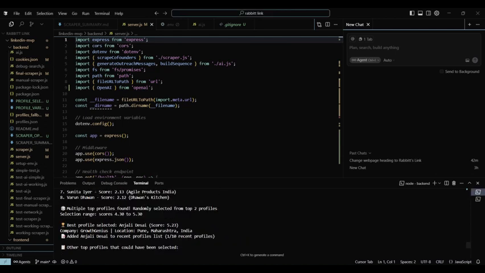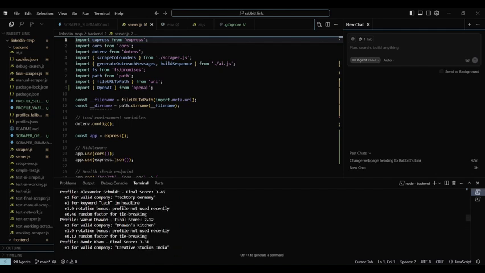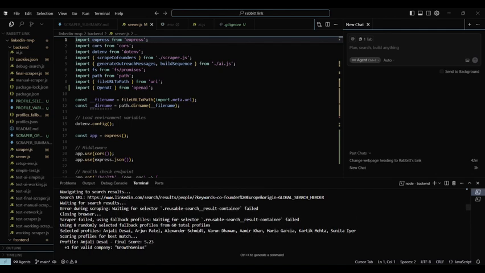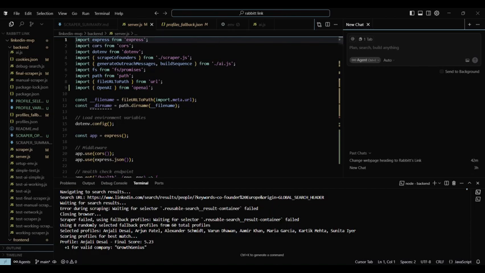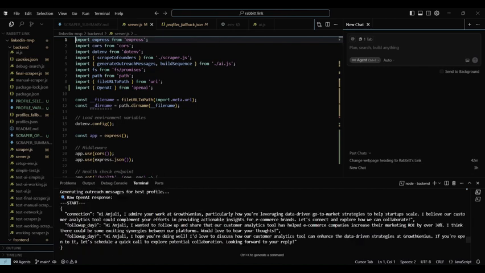I think the process failed. Sometimes, due to security reasons, we are unable to scrape the data from LinkedIn. To cope with that, I have used a fallback mechanism, JSON files, which have data similar to the LinkedIn profiles. Based on this, it computes the score and gives the best possible result.